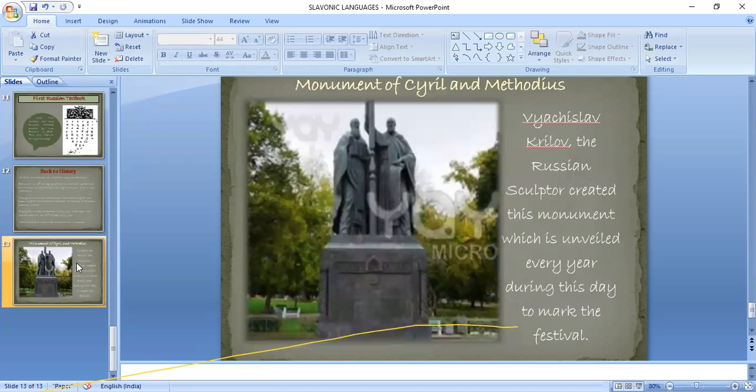Monument of Cyril and Methodius. Vyacheslav Klykov, the Russian sculptor, created this monument, which is unveiled every year during these days to mark the festival. Thank you.